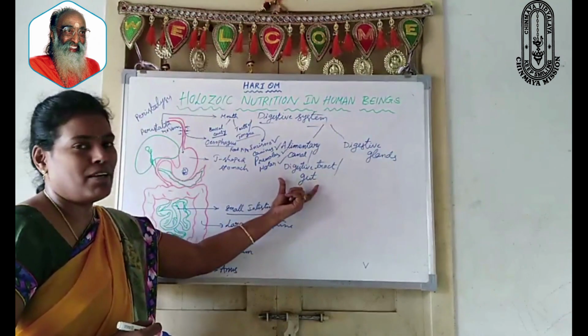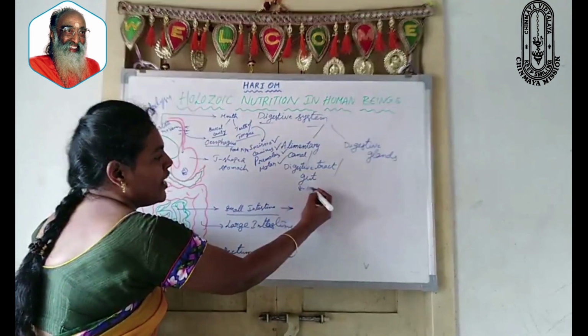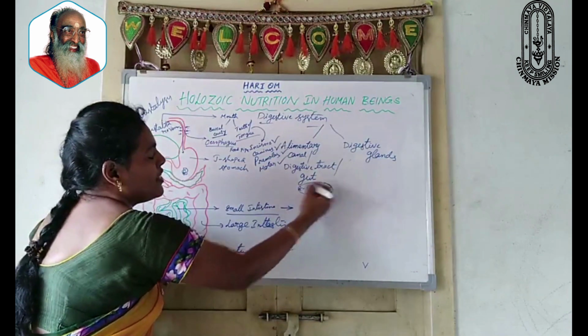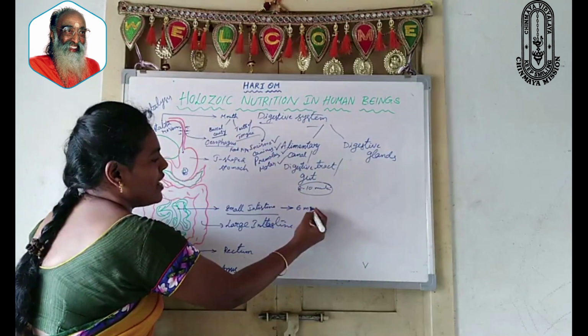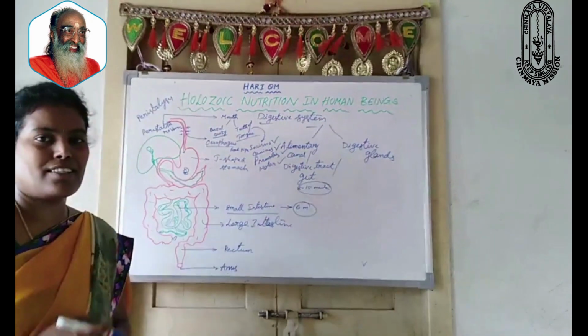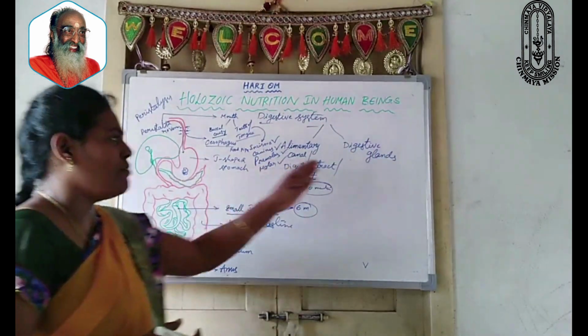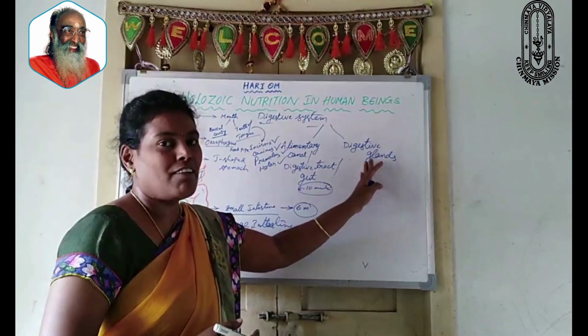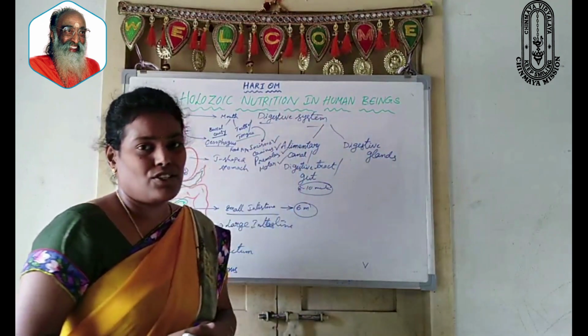This is about the alimentary canal. It measures 8 to 10 meters. In this 8 to 10 meters, only small intestine takes 6 meters length. Okay. Now coming to the digestive glands which take part in the digestive system.